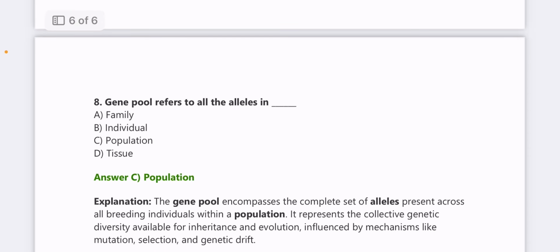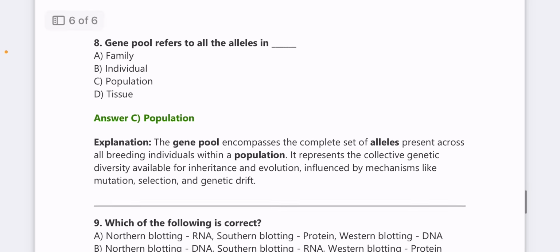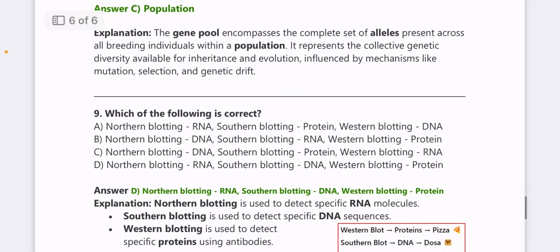Next, gene pool refers to all the alleles in a population. So the gene pool encompasses the complete set of alleles present across all breeding individuals within a population. It represents the collective genetic diversity available for inheritance and evolution, influenced by mechanisms like mutation, selection, and genetic drift.